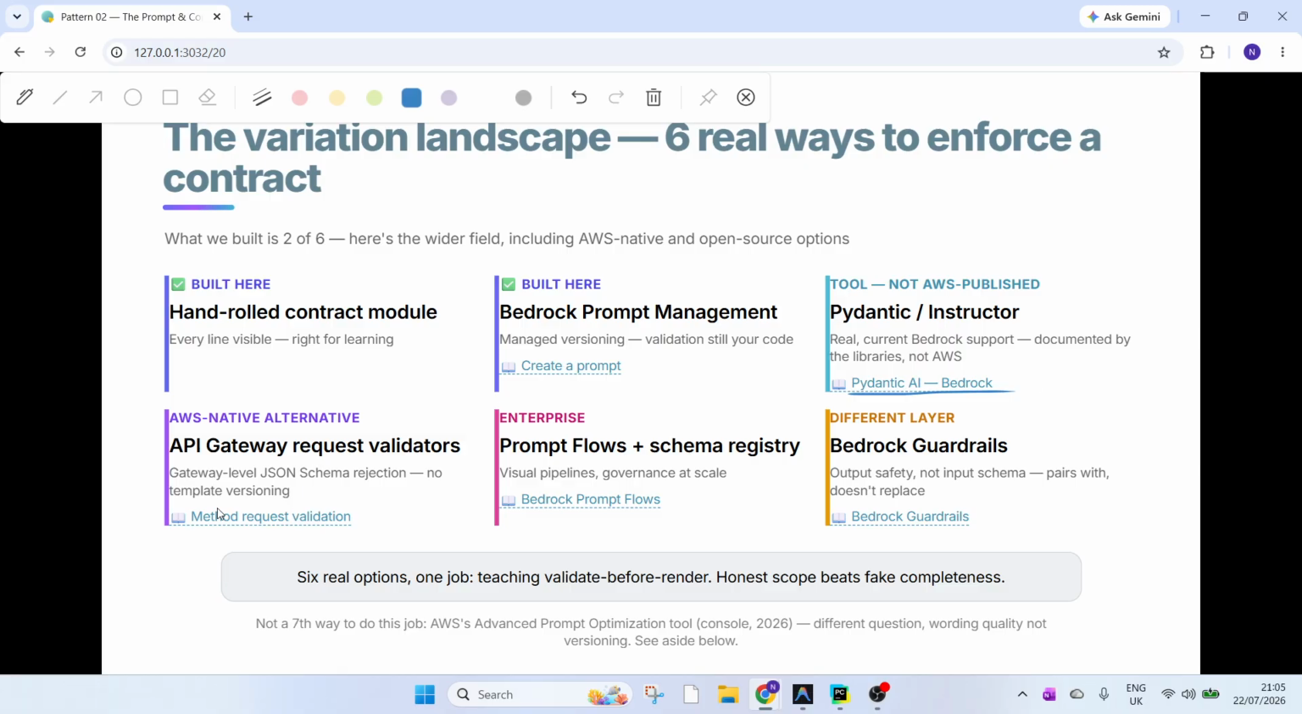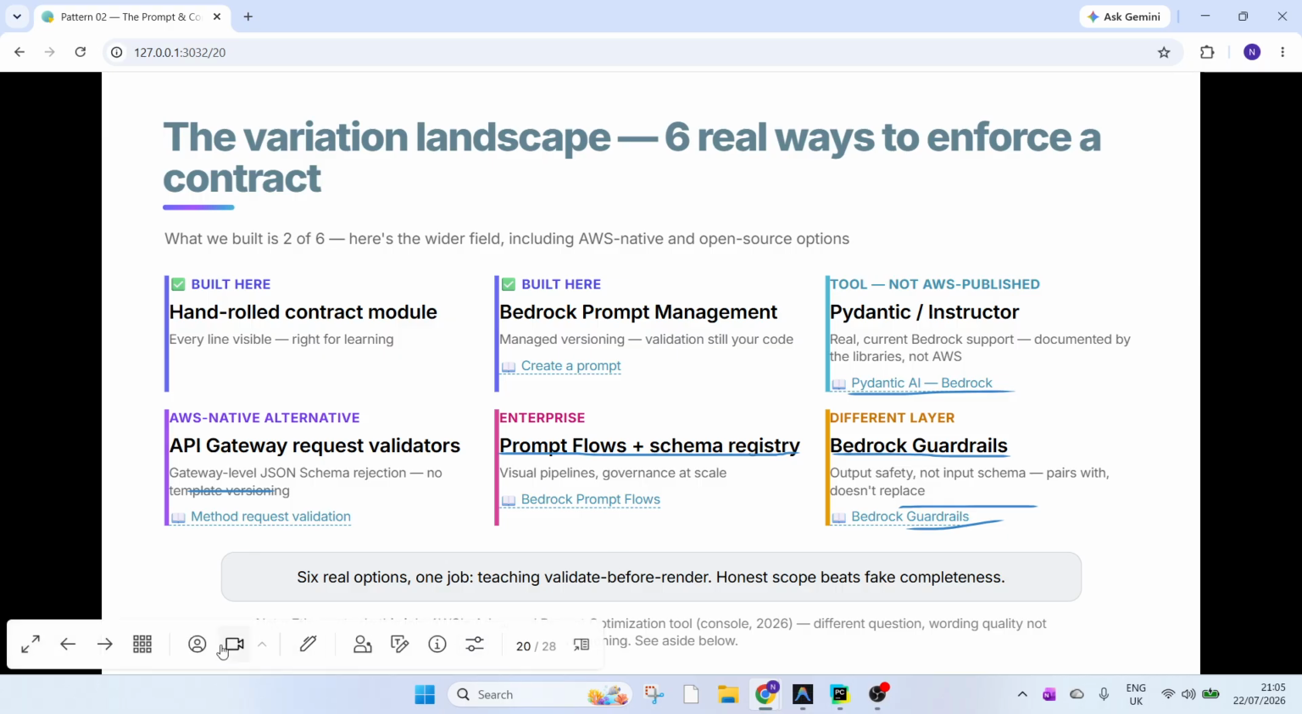AWS API Gateway Request Validator can also be used. That can also provide you some kind of validation. Then you have other mechanisms which let you scale at a larger level, like you can create a flow, or a schema registry which ensures that you're following the right contract. And Bedrock also has its own guardrails, which ensure the safety of the outcome you're generating, and even the input schema can be validated using guardrails. I would request you to go through those documentation. Right now, let's go to the next slide.